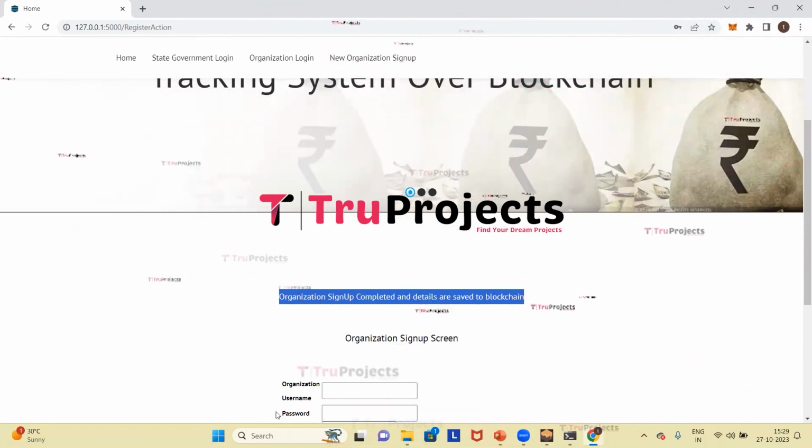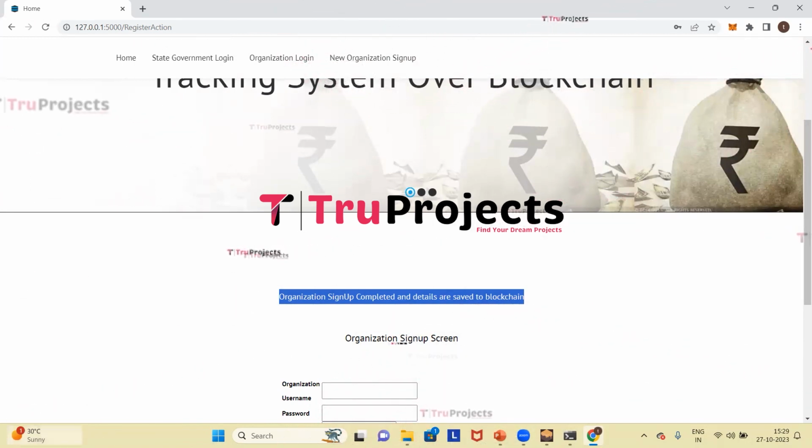For checking the fluctuations of the ETH price with each transaction, we need to open the MetaMask. So I'm opening the MetaMask.